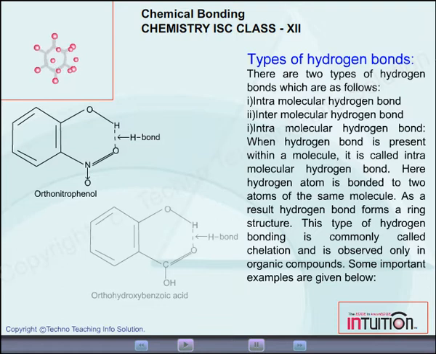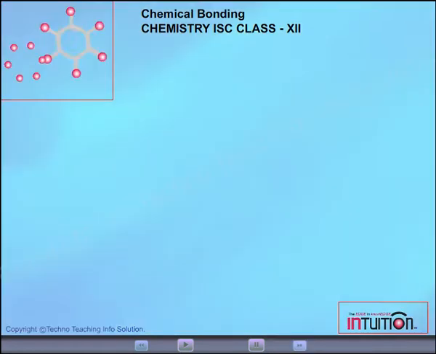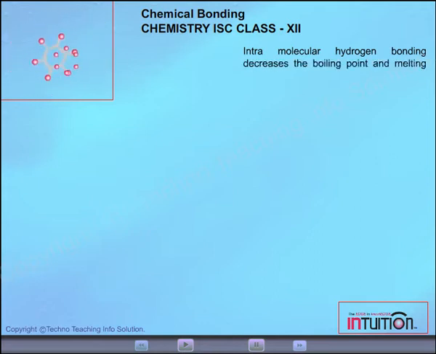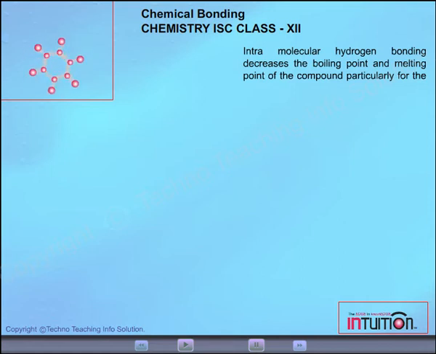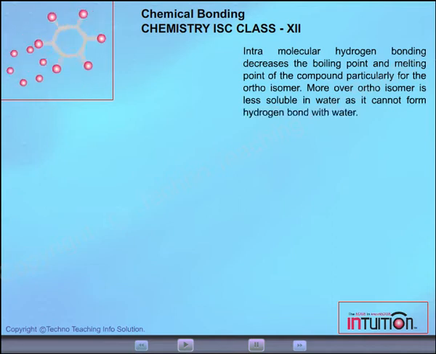Orthonitrophenol, orthohydroxybenzoic acid. Intramolecular hydrogen bonding decreases the boiling point and melting point of the compound, particularly for the ortho isomer. Moreover, the ortho isomer is less soluble in water as it cannot form hydrogen bonds with water.